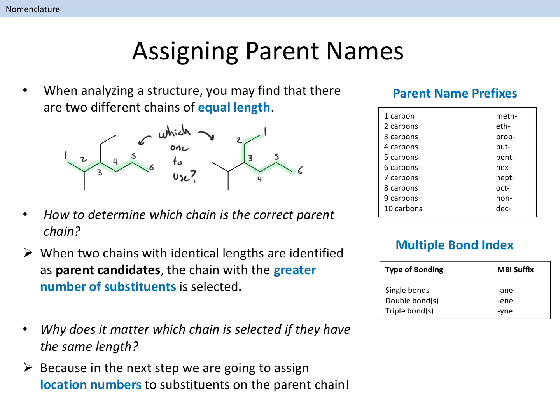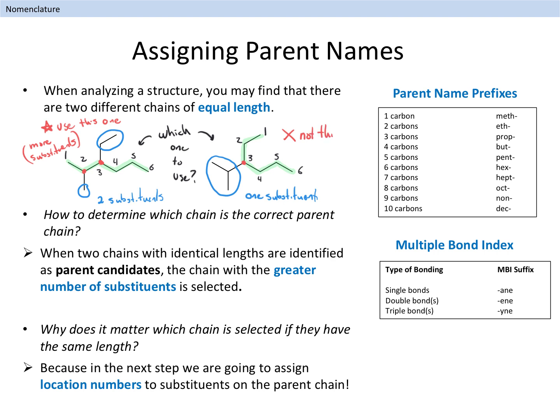To answer the first question, we have to compare the number of substituents present on each of the candidate chains. The candidate with the greater number of substituents is elevated to the rank of parent chain, and the other is cast aside, never to be thought of again. To answer the second question, we have to look at the next step in the nomenclature process, which involves assigning location numbers to the parent chain. Even if 2 chains have the same length, they may have different substituents at different locations.